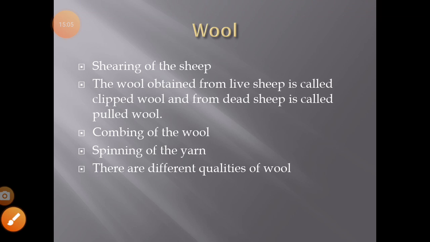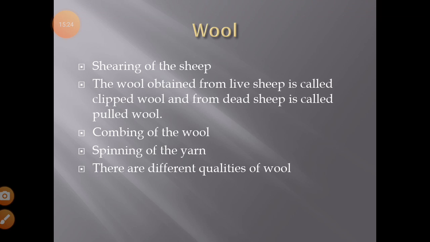Then the next is wool. What is wool? You know very well, we get wool from the sheep. Sheep of different breeds yield different amounts of wool. For example, a native sheep yields 0.25 to 0.8 kg of wool in a year.